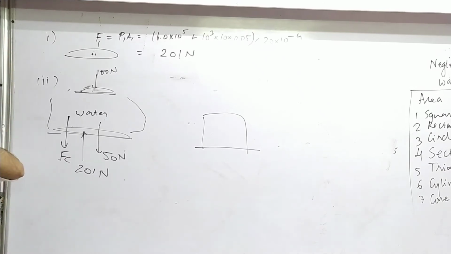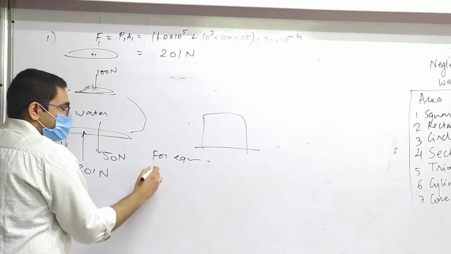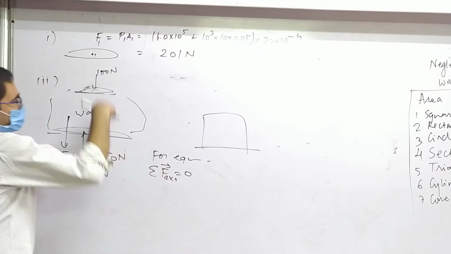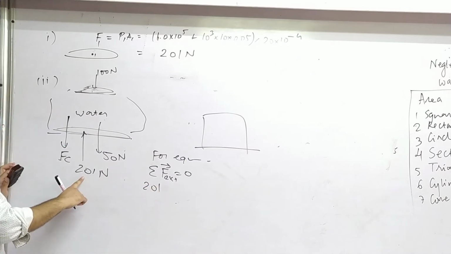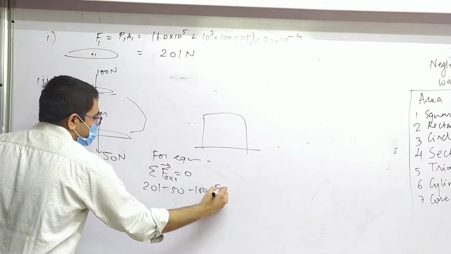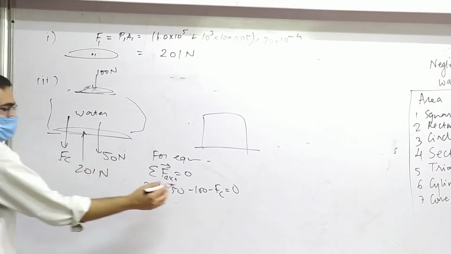So how much will be Fc? What do you think? 51 Newton. 51 Newton. Very good. Who understood that? Tough to understand? Put your hands up. Let's write it. We know it is in equilibrium, so for equilibrium, sigma F is equal to 0, external. Upward positive, downward negative. Which forces are upwards? 201 is upward. 50 is downward. 100 is downward. And Fc should be downward. Is it fine?